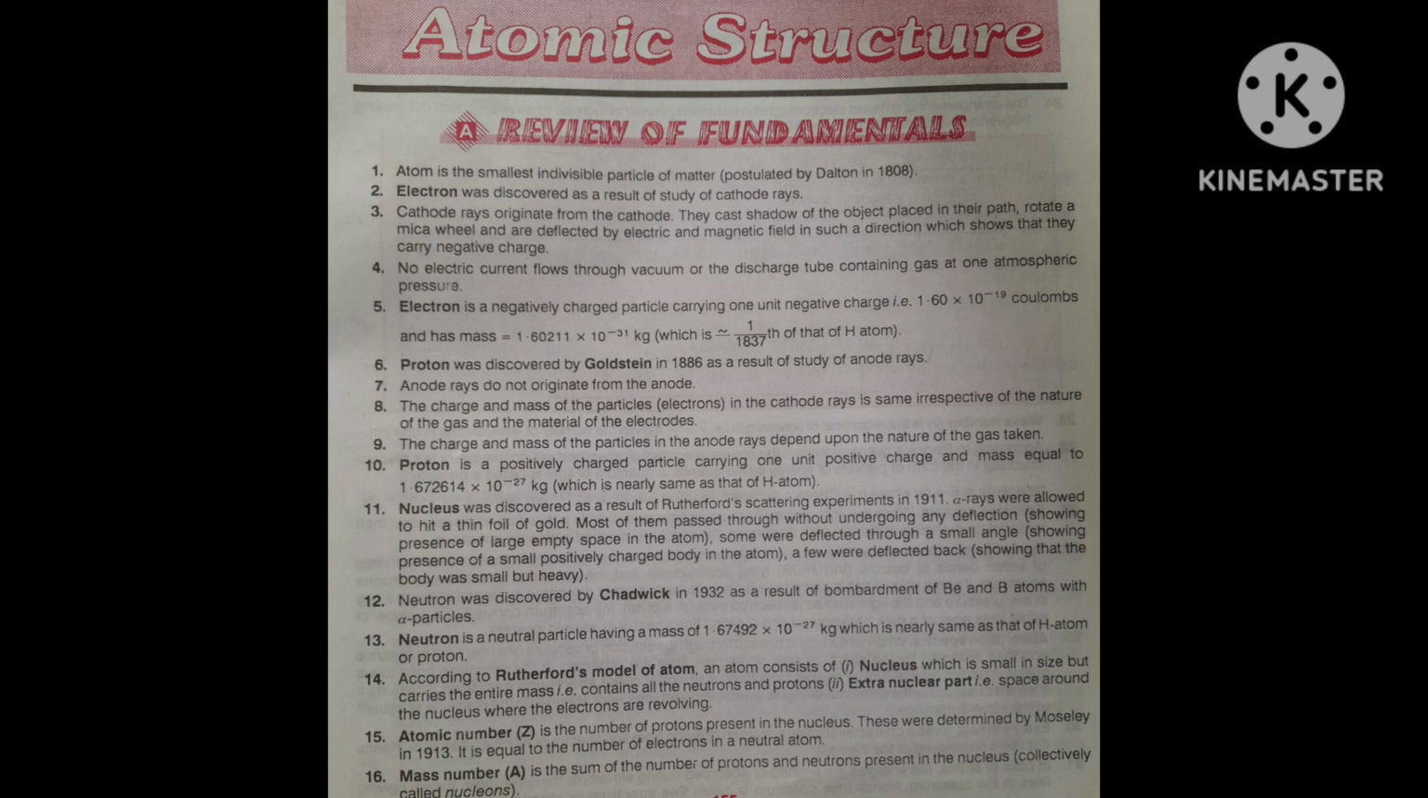Actually, the mass of electron was 1.60211 into 10 to the power minus 31 kg. But here, proton mass is 1.672614 into 10 to the power minus 27 kg, which is nearly the same as that of H atom, meaning it is heavier than electron. Next point, nucleus.